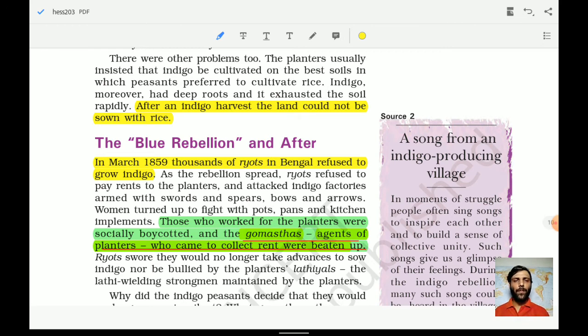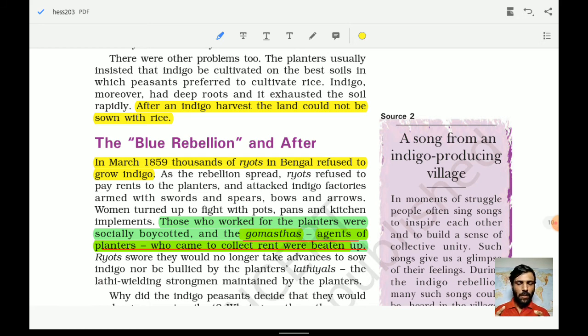So the Blue Rebellion, and how they protested against these planters. In March 1859, thousands of ryots in Bengal refused to grow indigo. Okay, since they were not able to sustain their life, why would they be interested in doing something which is not profitable for them and would create problems? Those who worked for the planters were socially boycotted. These were the methods in the earlier days, that if any person is not following any norm or rule, then the people of the society or the village used to socially boycott him or her.